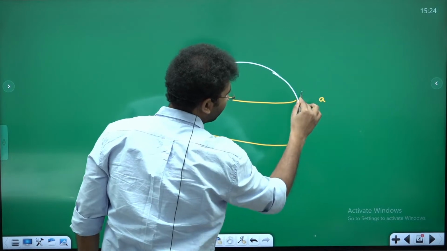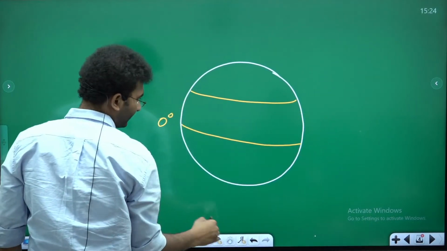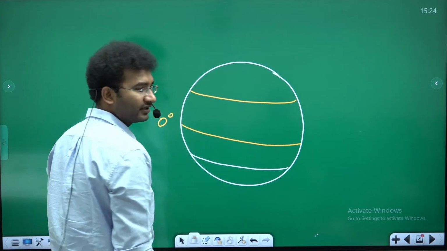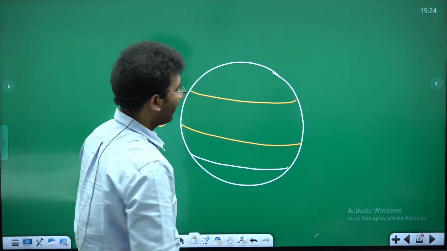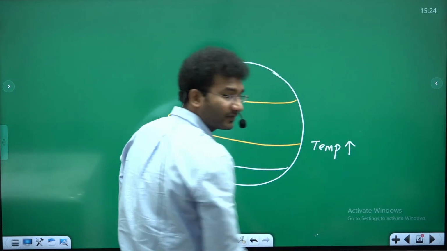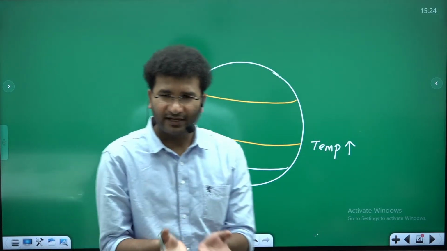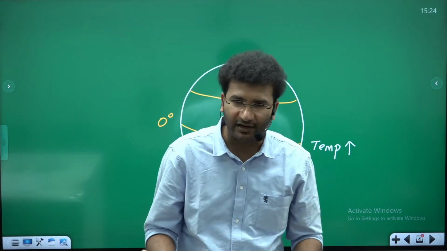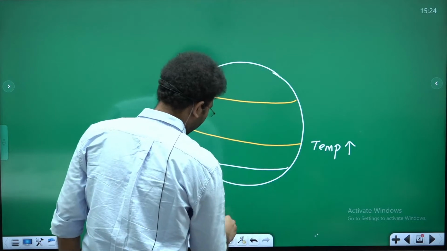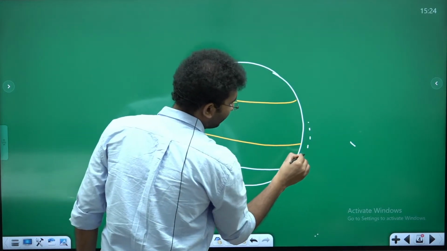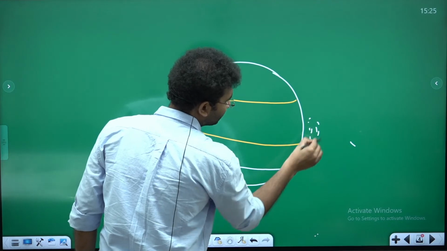Now let's come back. First, you need to understand that this is your equator and this is your 30 degrees, right? And at the equator, the temperatures are high all throughout the year. Now you take a bowl of water and you start to heat it. What happens? The water will start to expand. And that's the reason why at the equator, the oceanic height is usually a little swelled.